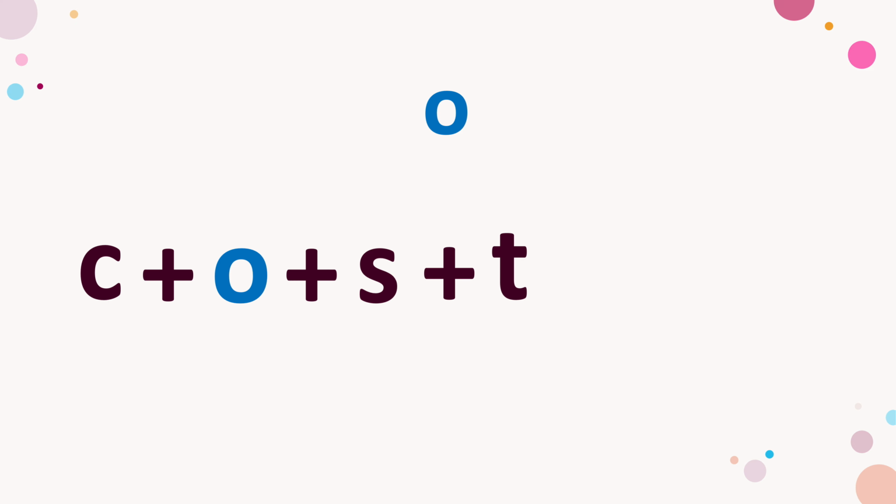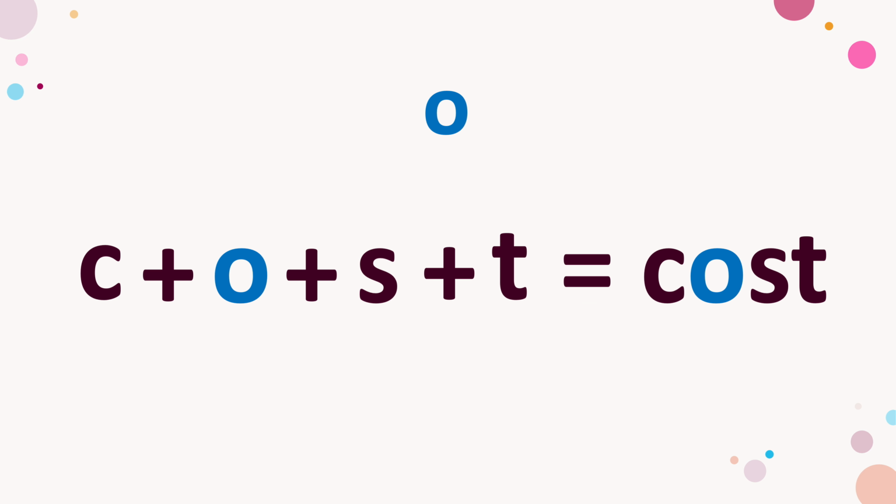T. Shall we blend them all? K, o, ko, s, cos, t. Cost. Let's try again. K, o, ko, s. Cost. Cost. Great job. You just read another four-letter word.